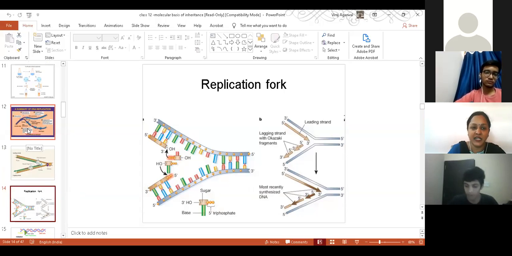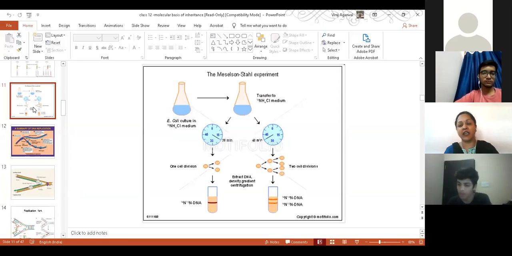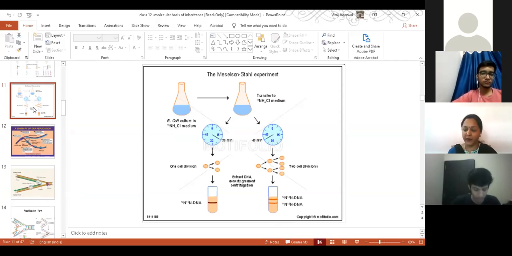Now what is the Meselson and Stahl experiment? To understand the Meselson and Stahl experiment, first we should know how DNA replicates itself. We have now studied DNA and revised how it was found out that it is DNA which is the genetic material. Now we have to find out how DNA replicates. How does DNA replication happen?